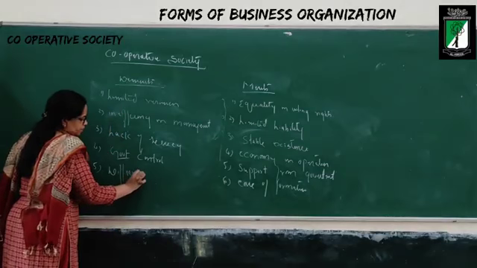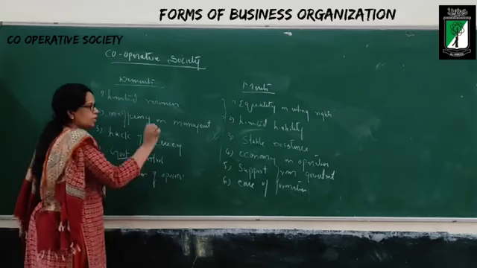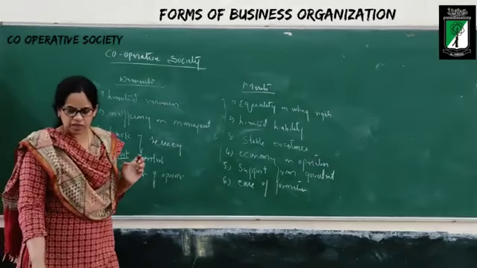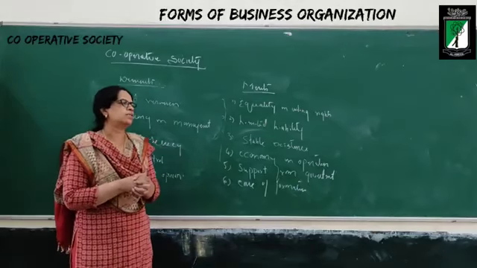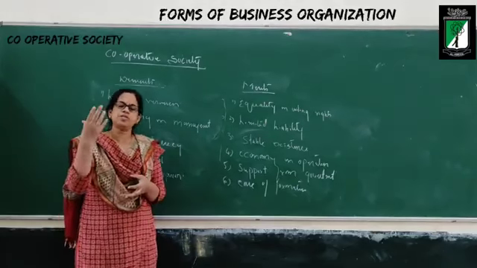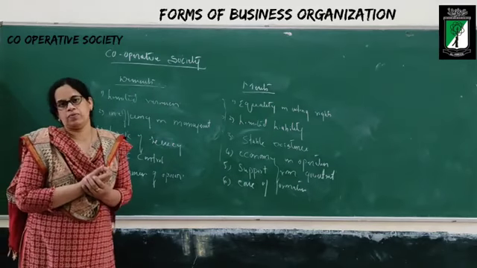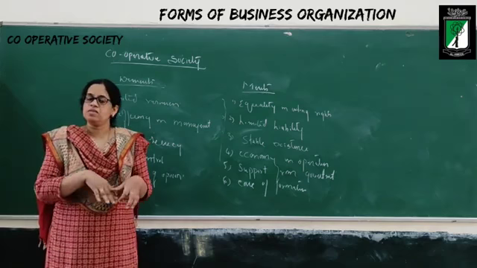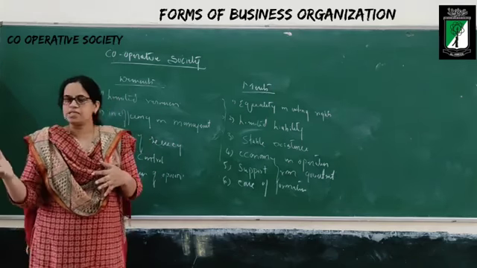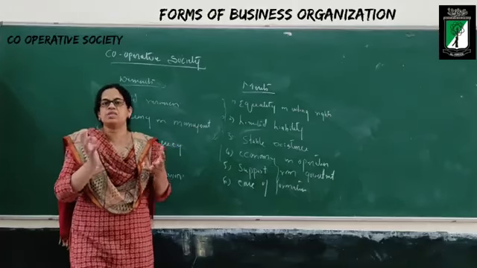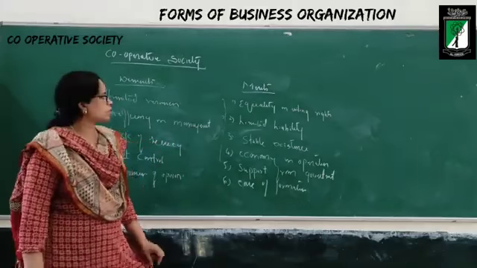The next one is differences of opinion. What is differences of opinion? Since so many people will be working together, so many people will decide, so many people will discuss, each one will give a different kind of opinion, which becomes very difficult for the smooth functioning of the cooperative society. He will give one idea, another will give another idea. If they say something, they will not agree. Conflicts, misunderstandings, all those things will be there in case of a cooperative society.